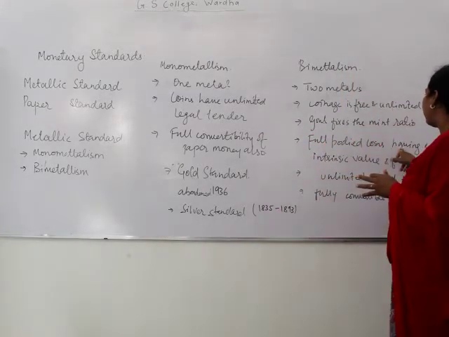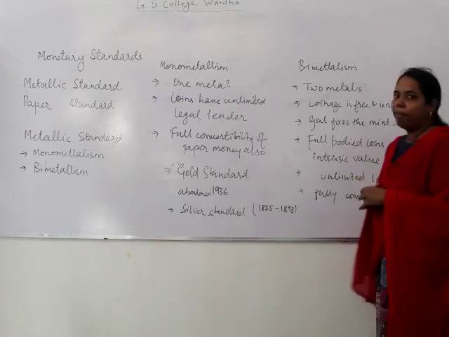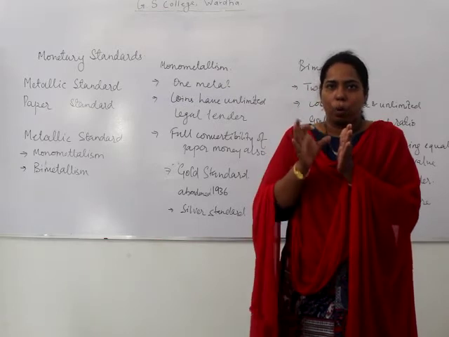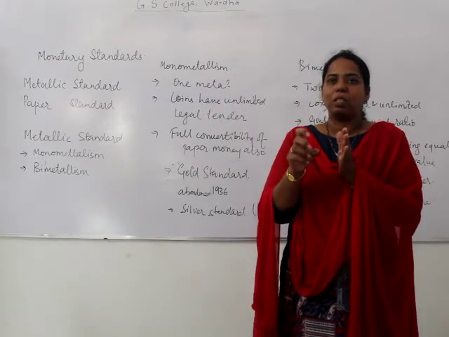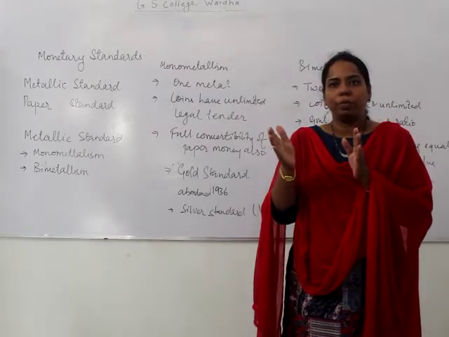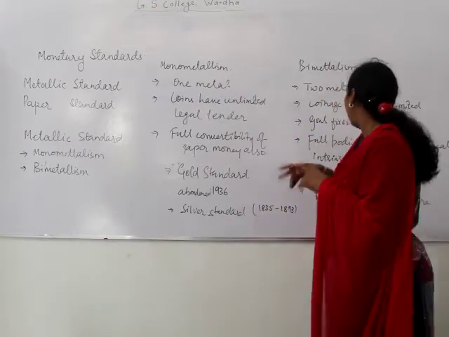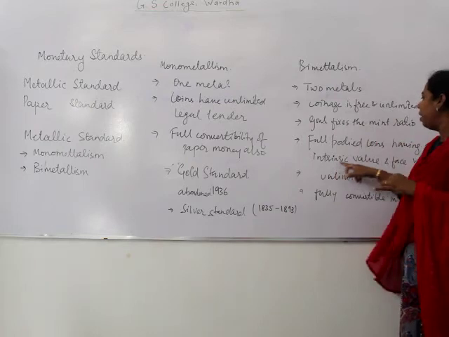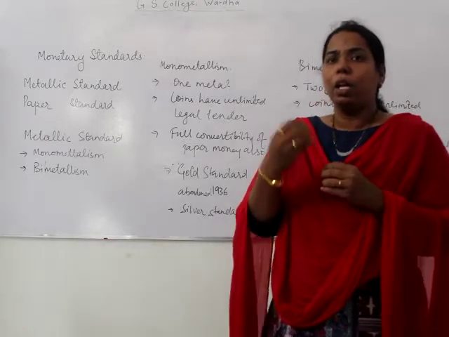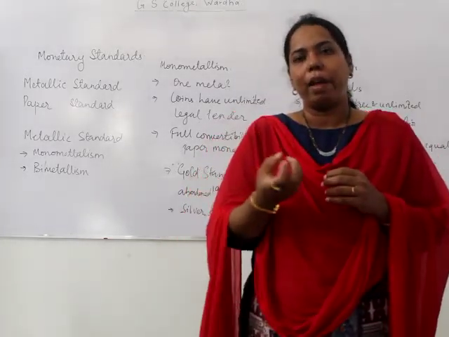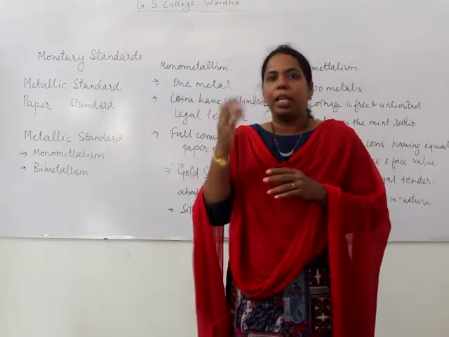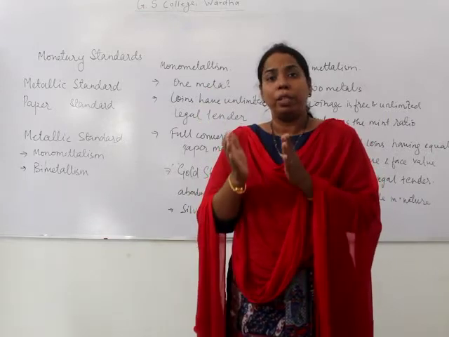The full bodied coins have equal intrinsic value and face value. As I said earlier, the 10 gram gold coin worth 50,000 rupees has an intrinsic value of 50,000 rupees. Intrinsic value is the metallic value of the coins. At present, the 10 rupee coin and 5 rupee coin you are using are token coins. Their intrinsic value and face value differ.